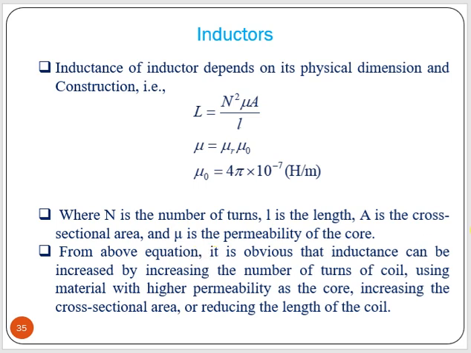From the above equation, we can say that inductance can be increased by increasing the number of turns of the coil, using a higher permeability core material, and increasing the cross sectional area, and it reduces if the length of the coil decreases. So that is for the inductors.